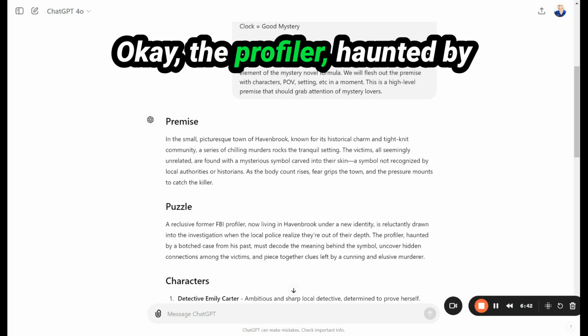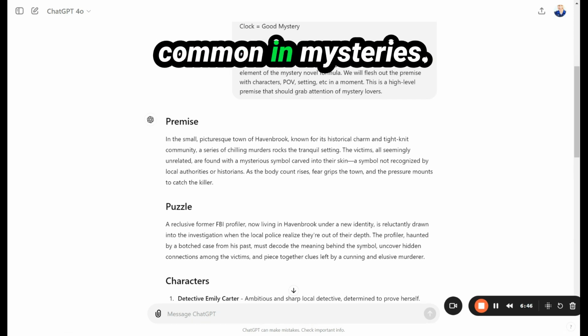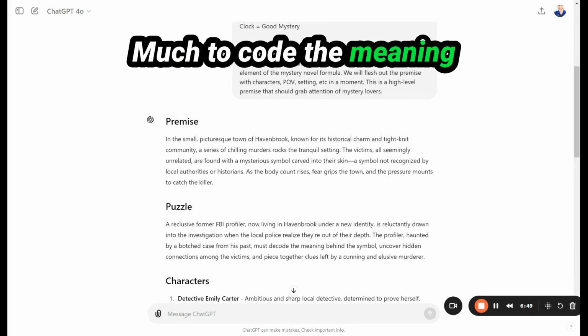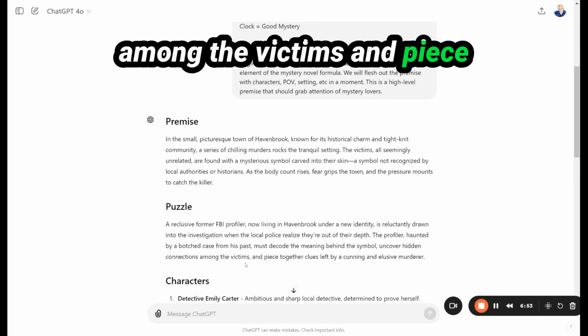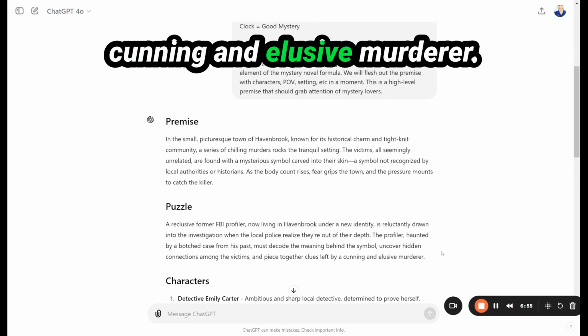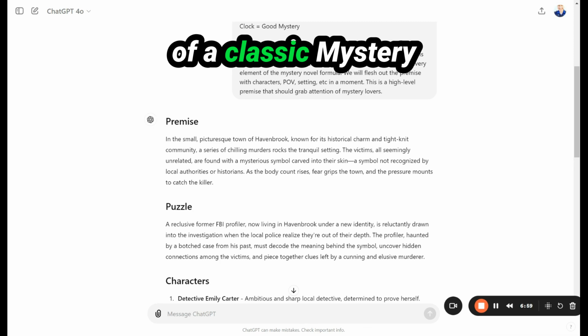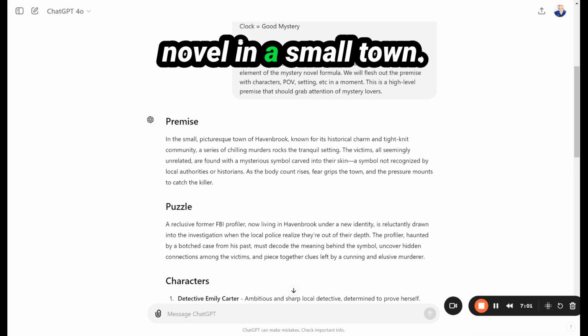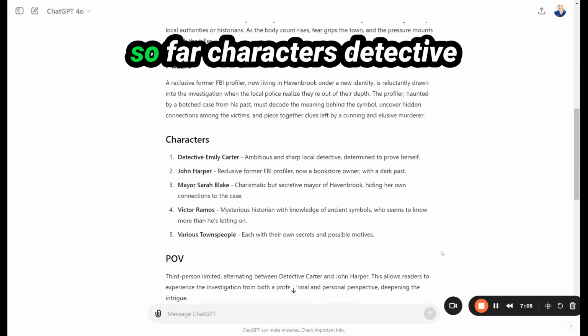Okay, the profiler, haunted by a botched case from his past. Okay, so that's pretty common in mysteries. Must decode the meaning behind the symbol, uncover hidden connections among the victims, and piece together the clues left by a cunning and elusive murderer. All right, so this is sort of a classic mystery novel in a small town. Let's keep going, but I like it so far.